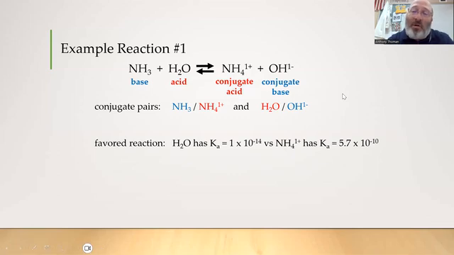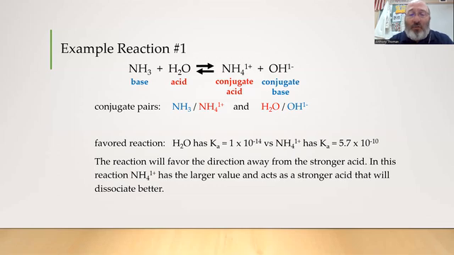Now, there's one last thing we want to look at with these Bronsted-Lowry problems. And again, it's all labeling. There's no math. We're going to take the acid and the conjugate acid, and we're going to go to our Ka chart. And in the case of H2O, the Ka value is 1 times 10 to the negative 14th. We're going to see that with our pH equation, our ion product constant for water. And for NH4 plus, we're going to have 5.7 times 10 to the negative 10th. So what we're looking for is which one of those is larger. And that larger one is the stronger of the two acids. So 10 to the negative 14th, 10 to the negative 10th. I know that 10 to the negative 10th is a larger value.